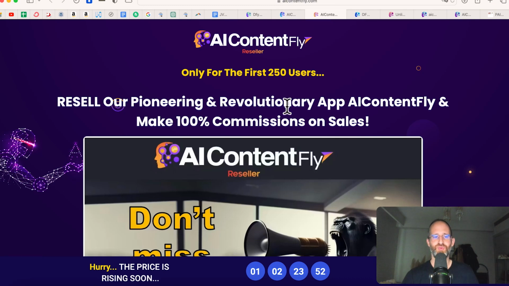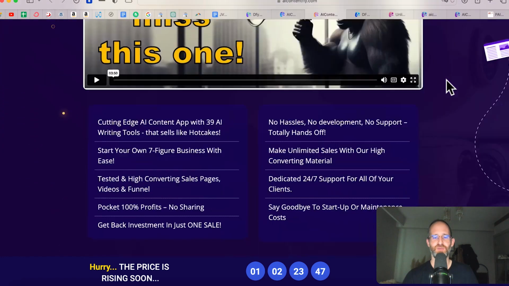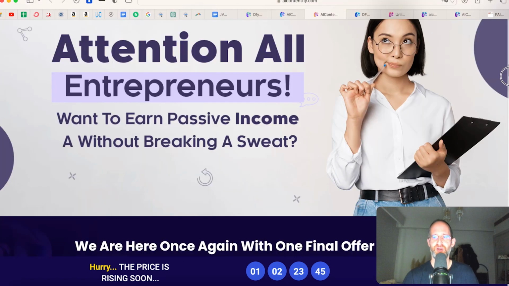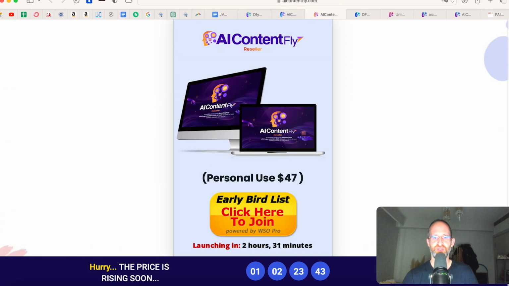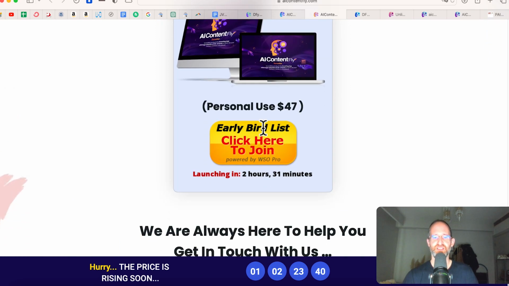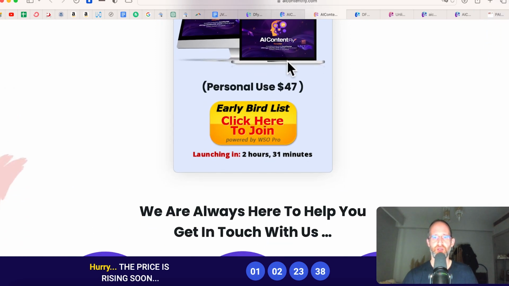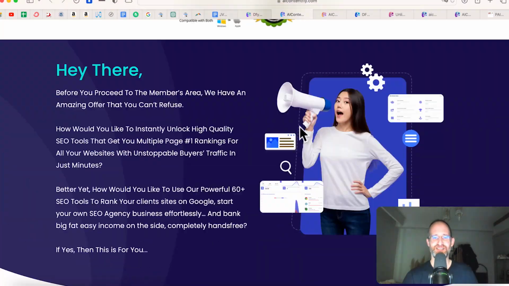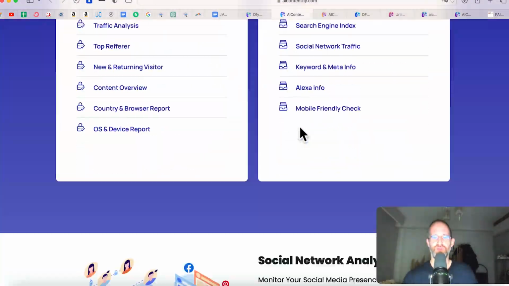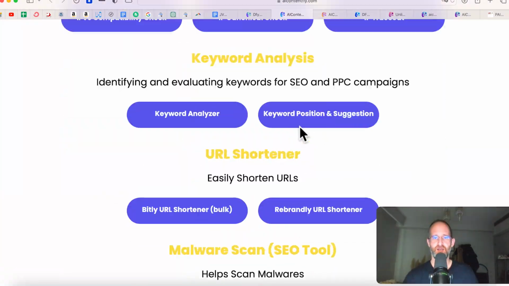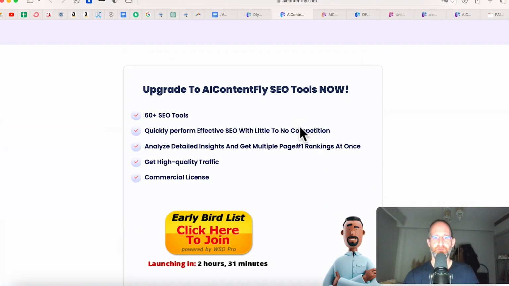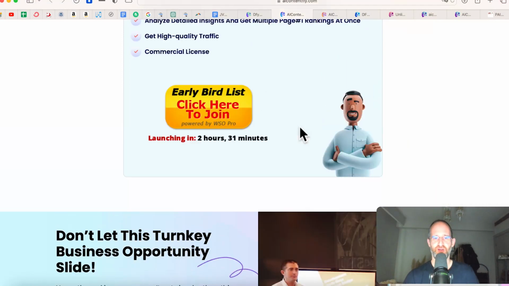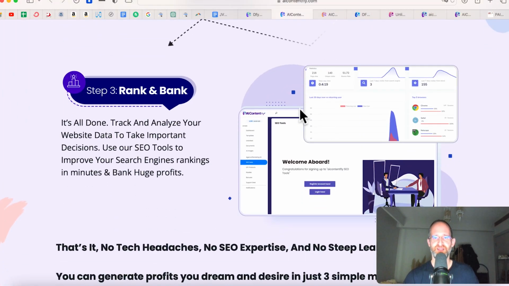Next one says resell our pioneering and revolutionary app, AIContentFly, and make 100% commissions. So this is resell rights for the software. It looks like it's $47 for this one. The next one, you can get their SEO toolkit. So these are SEO tools, so if you want to build and rank with this type of content, you can. It looks like they're not going to reveal the price on this one either, but yeah, it's an optional upgrade.